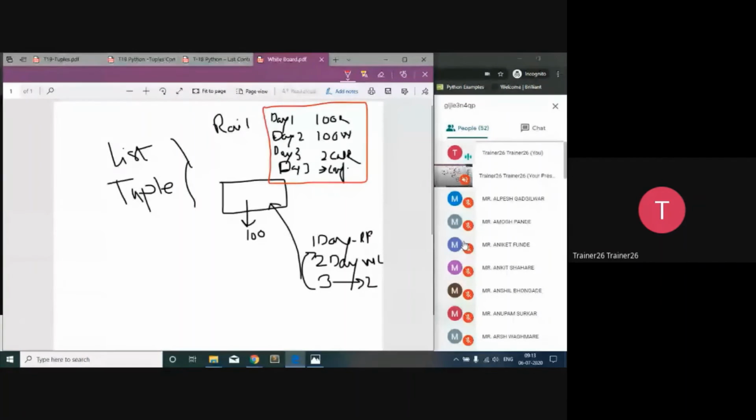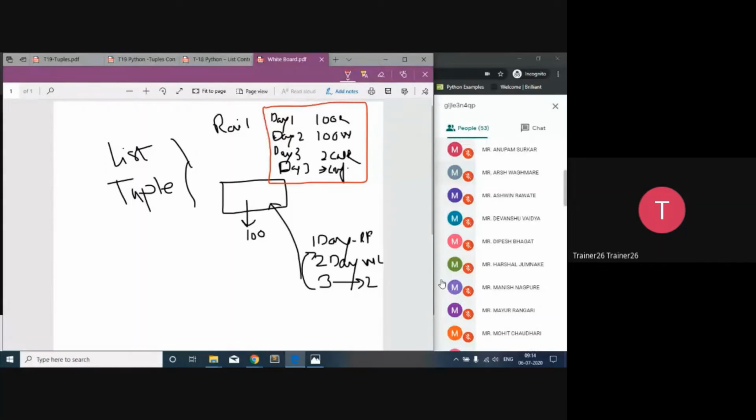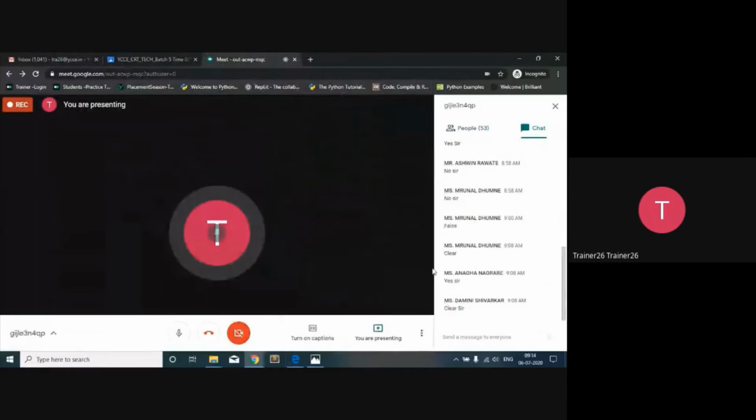Alpesh, I'm audible to you. Alpesh Gadgilwar. Amok Pandey. Anupam Sarkar. Ashwin. Harshal. Am I audible properly or not? Mrunal, I'm audible. Hello, Mrunal, are you there?